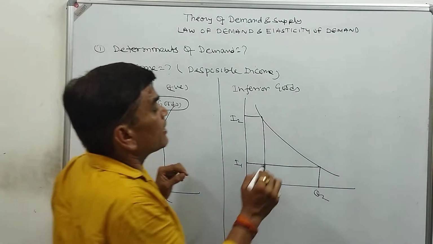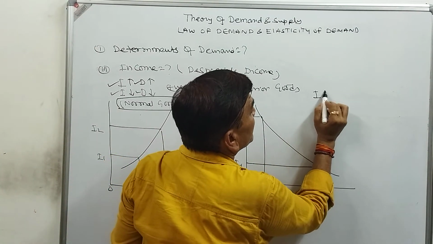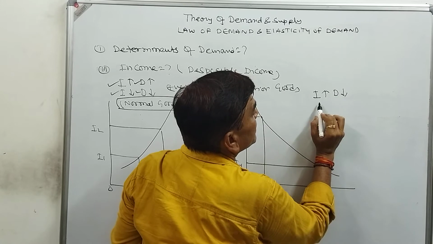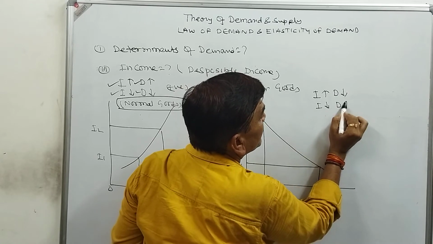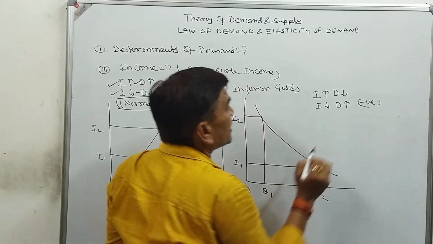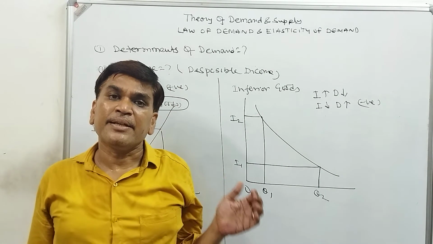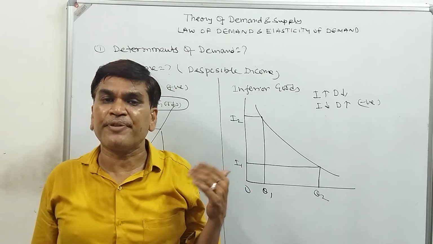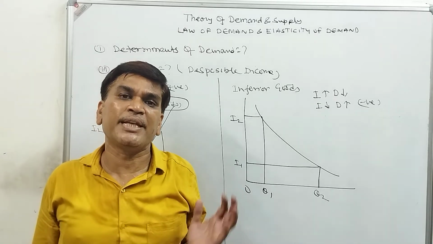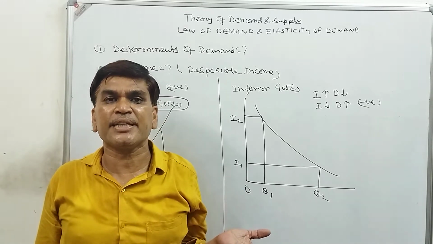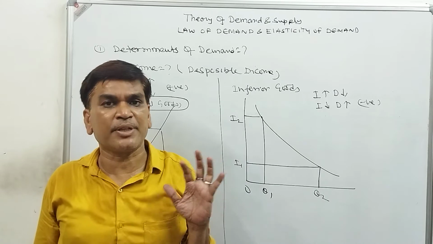So for some goods, when income increases the demand may decrease, and when income decreases the demand may increase. There is a negative relation. As far as income is concerned, generally for normal goods the income effect is positive. It means that if income increases, the demand for that commodity will increase, and if income decreases, demand for that commodity will decrease.